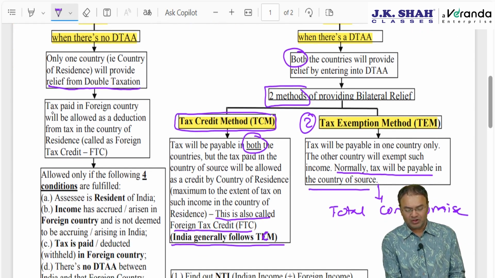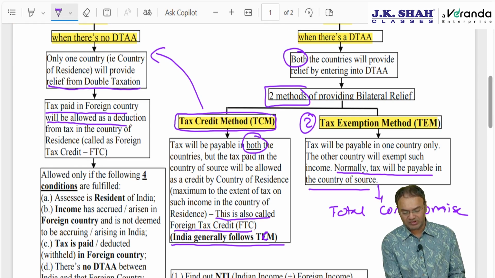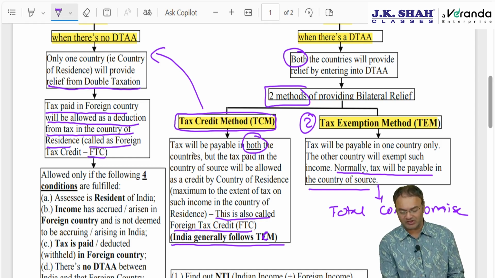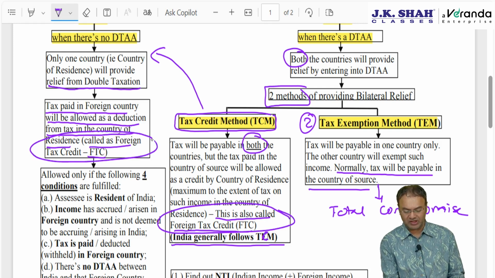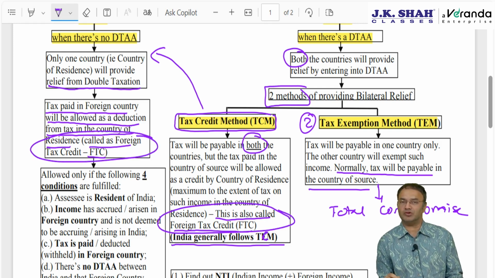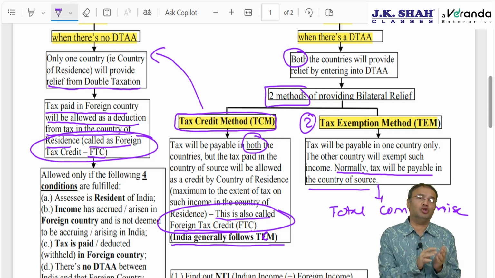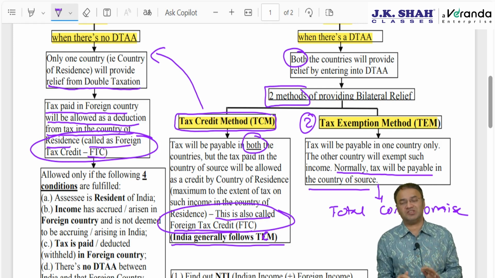Here, this is similar to the tax credit method. Tax paid in a foreign country will be allowed as a deduction from the tax in the country of residence. This is also called FTC, foreign tax credit, and the calculation methodology is the same. Whether tax credit method or unilateral relief, your answer will be the same.